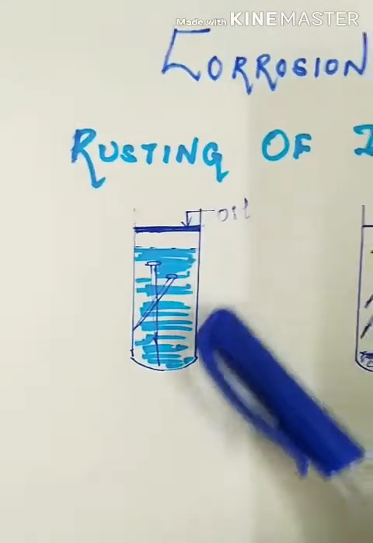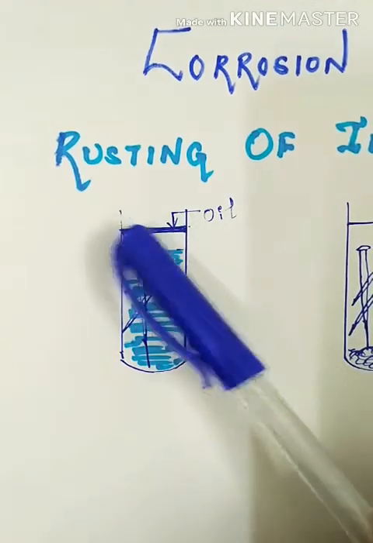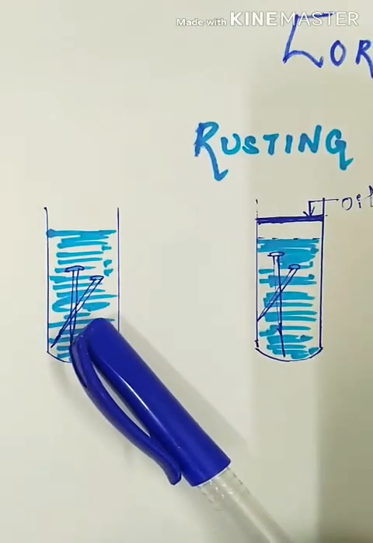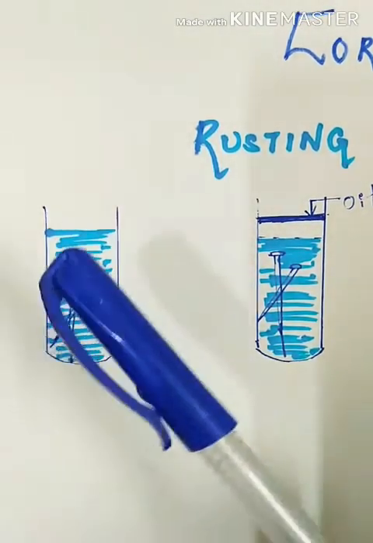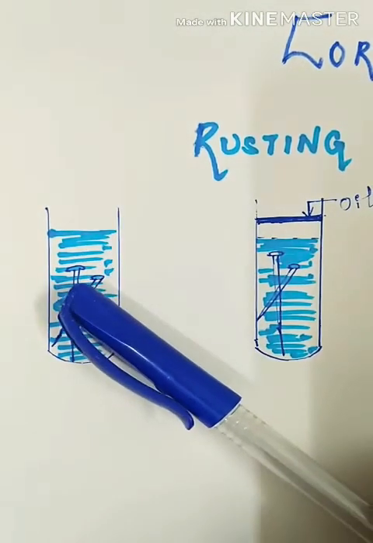Whereas here, iron nails in water, and on top of water I have covered it with an oil layer. In the first one, you can see iron nails with water and it is kept open. So there will be reaction of oxygen with the iron nail.